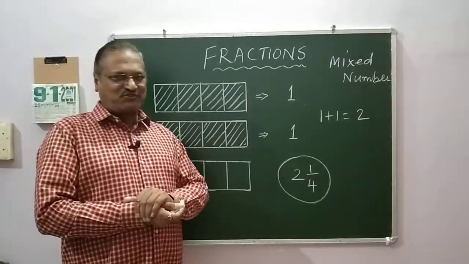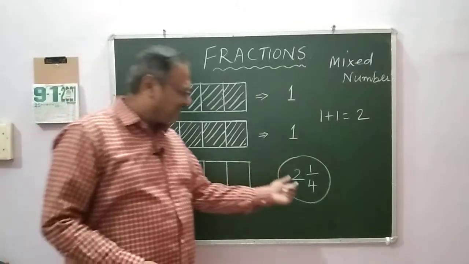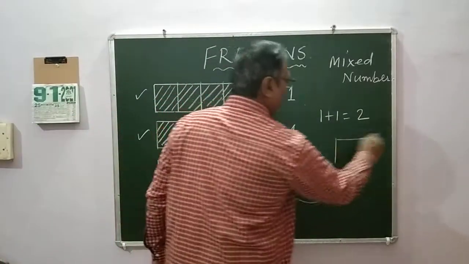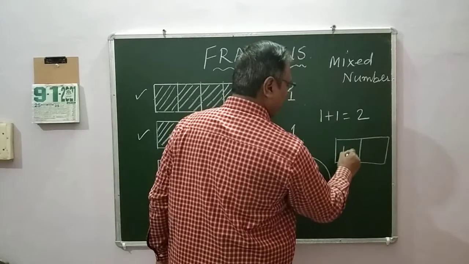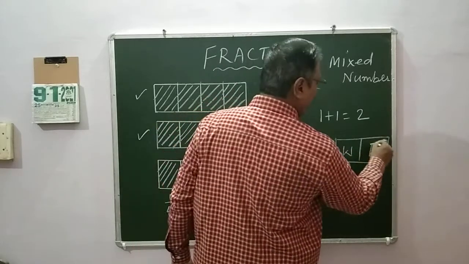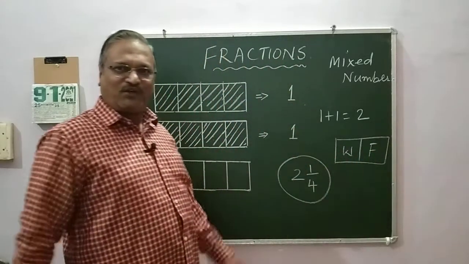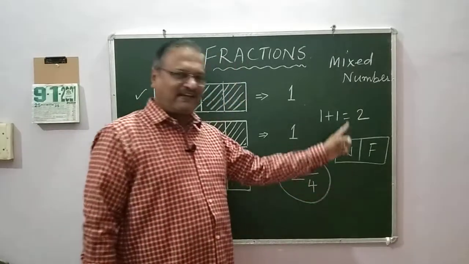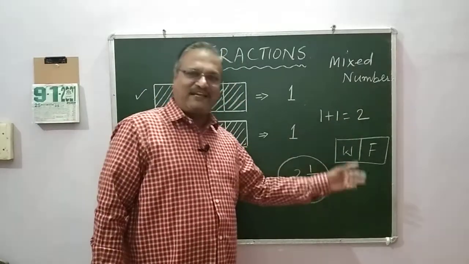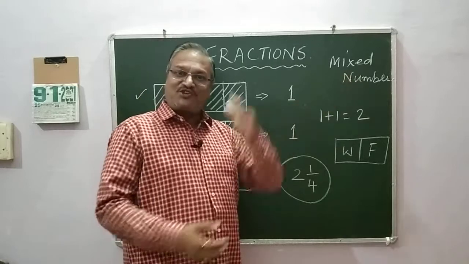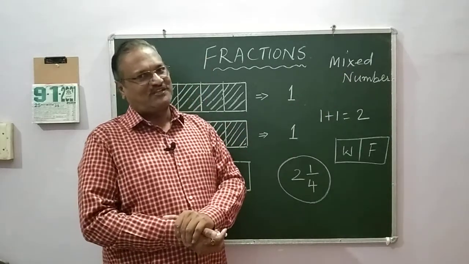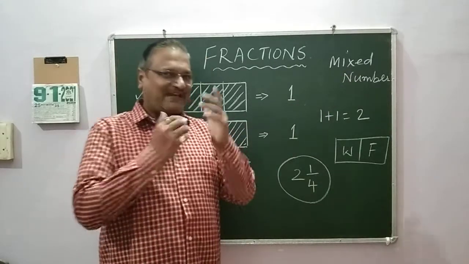Why is this a mixed number? Because it has a whole number and it has a fraction. So when it has a whole number and a fraction, then it is called a mixed number. Shall I do one last example?